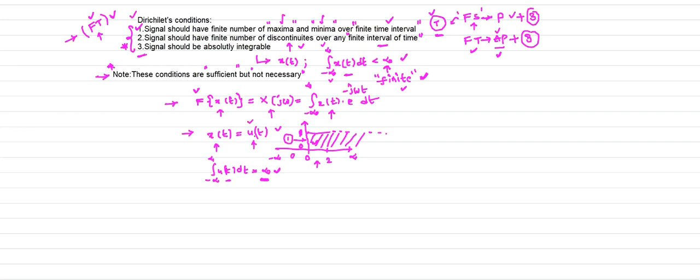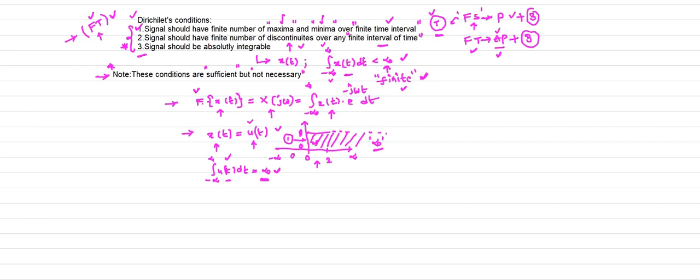But if you integrate this unit step, we will get an infinite value, because the area under the curve is infinity, since the magnitude 1 is defined up to infinity. That means this signal is not absolutely integrable.